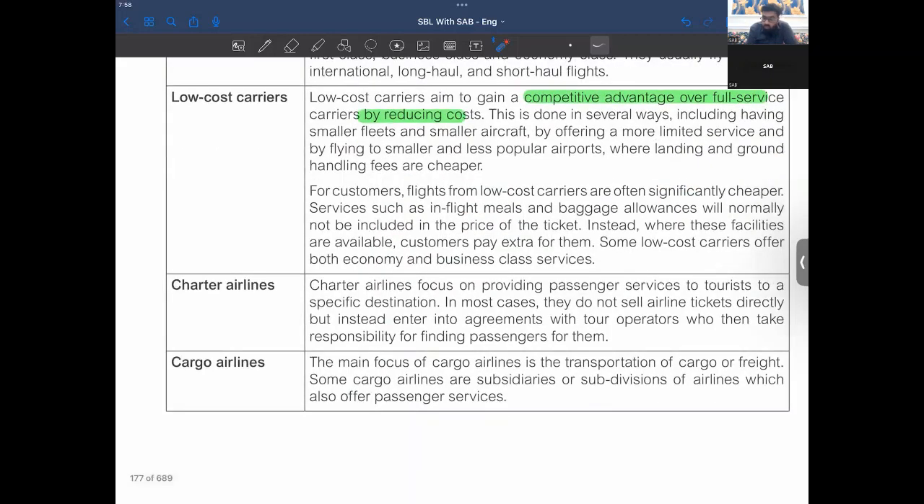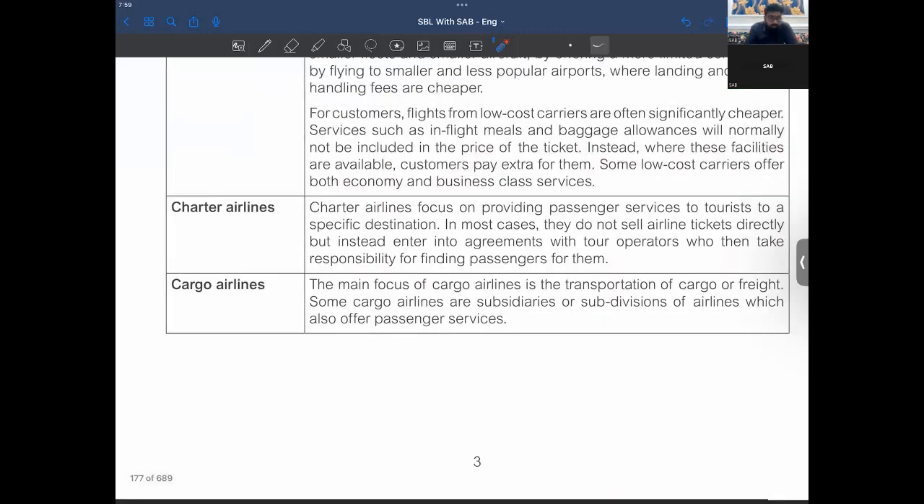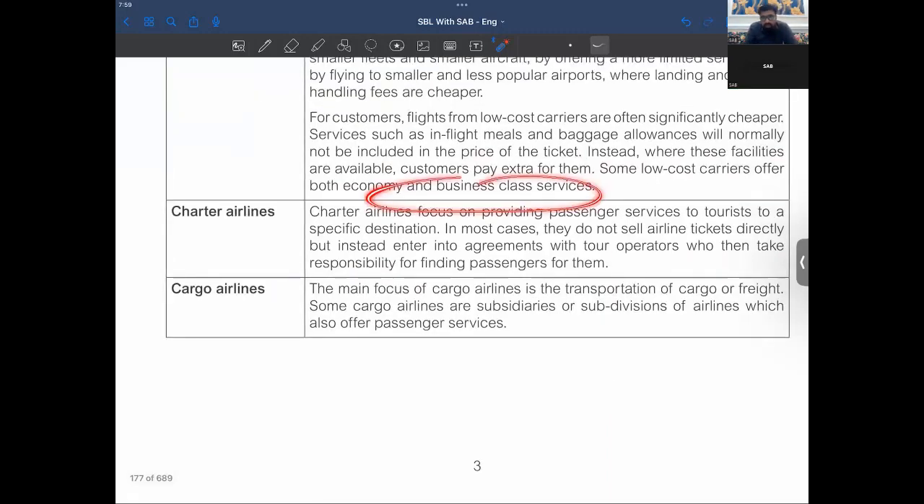For customers, flights from low-cost carriers are often significantly cheaper. Services such as in-flight meals and baggage allowances will normally not be included in the price of the ticket. Instead, where these facilities are available, customers pay extra for them. Some low-cost carriers offer both economy and business class services, right?